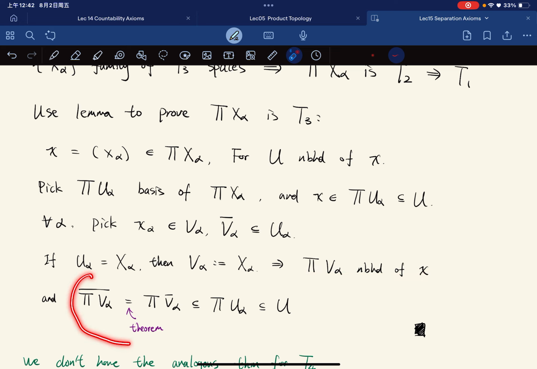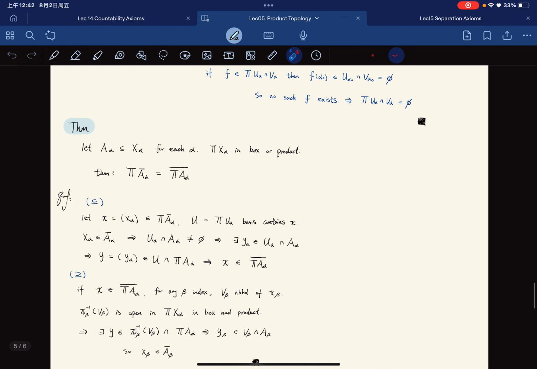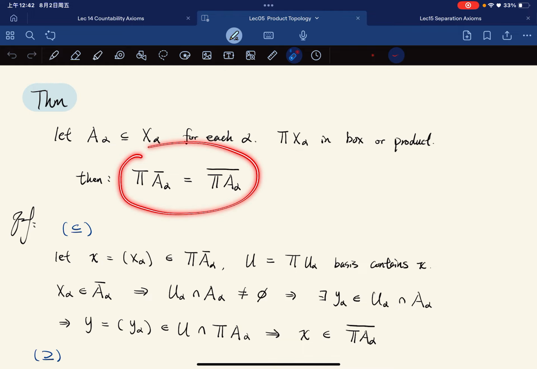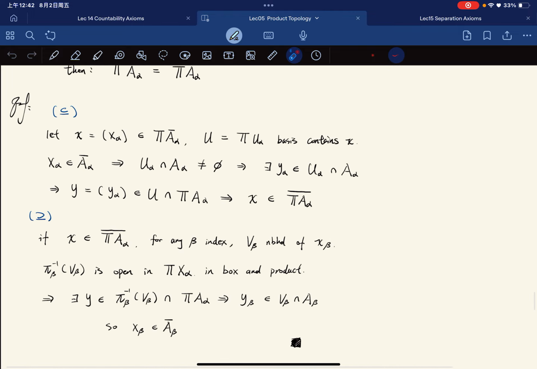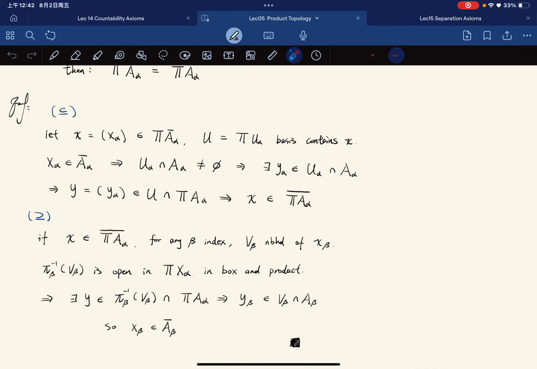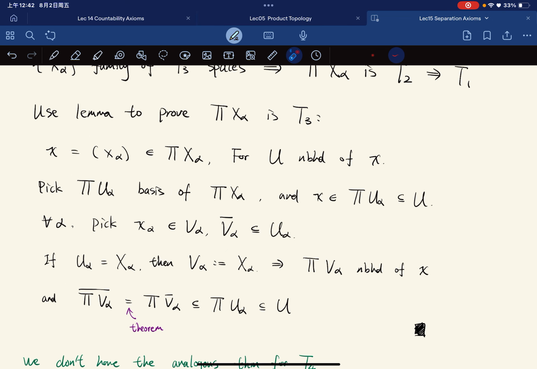And by the theorem, we have this. So it is in the product topology lectures, right? Here's the theorem. In either box or product topology, we have this equality, and the proof is here. Okay, you can take a screenshot and take a look if you want. You can pause and take a look, and just come back here.